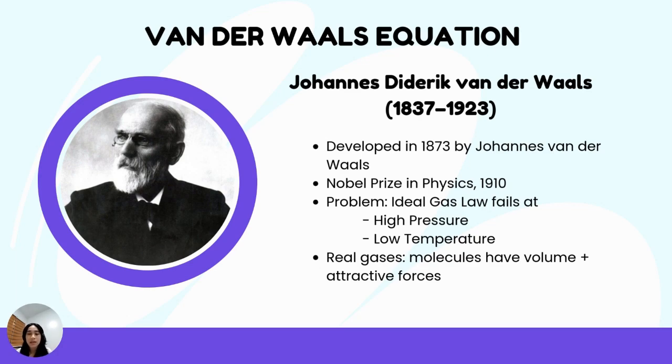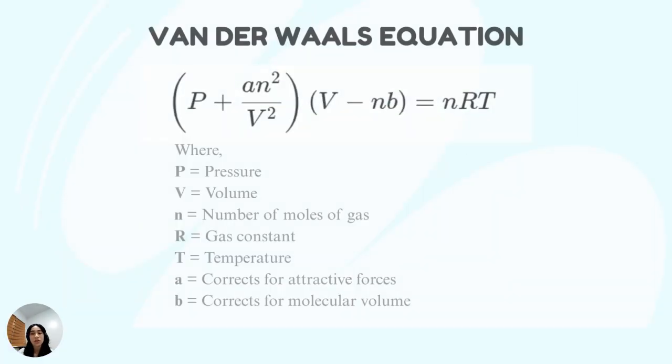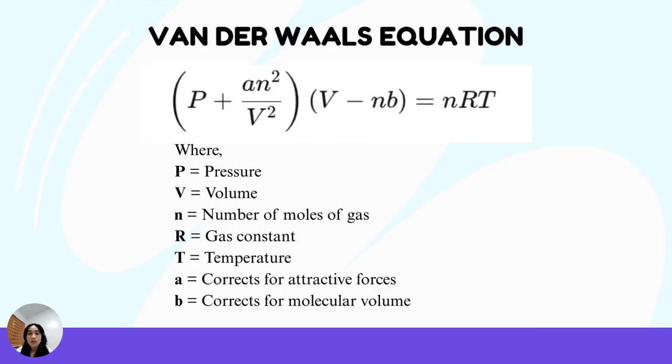He realized that the ideal gas law doesn't always work, especially at high pressures and low temperatures, since real gases deviate from ideal behavior because molecules actually take up space and they also attract each other. Van der Waals wanted to fix these two problems, so he created a new equation of state. Let's look at the equation derived from the ideal gas equation.